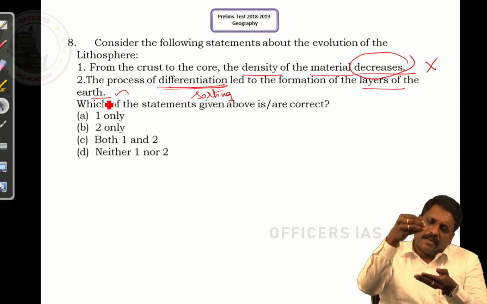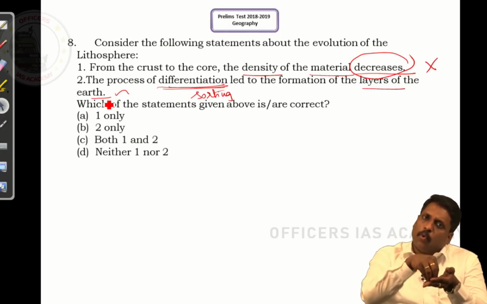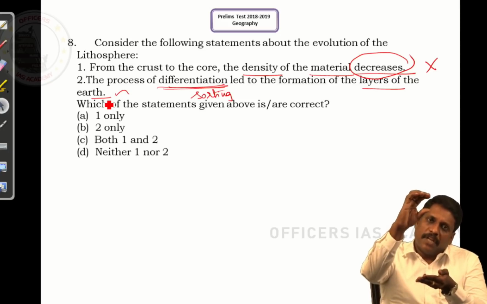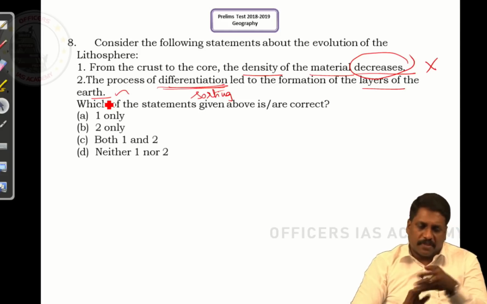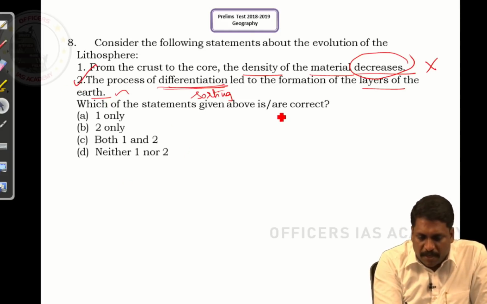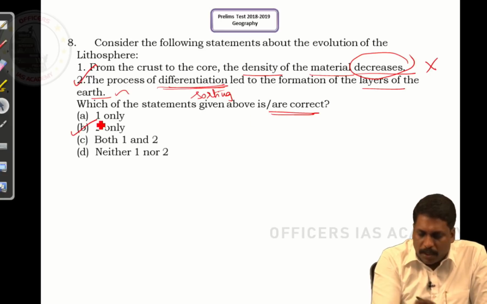All heavy elements started descending with the effect of gravity and settled at the core. All light elements moved towards the surface of the earth and formed today's crust or lithosphere. Right, sir. If that is the case, statement 2 is absolutely right. Which of the following statements is correct? It is only 2, that is B.